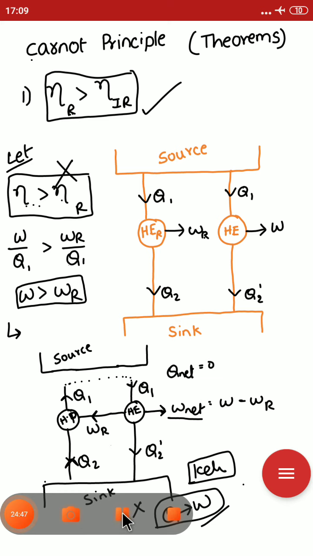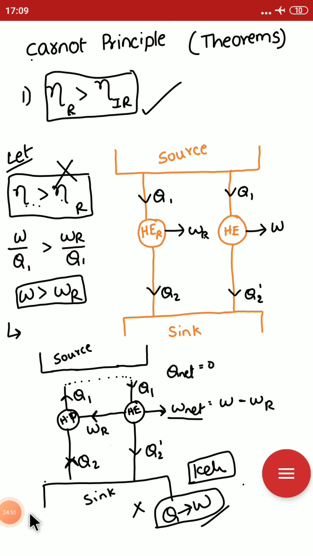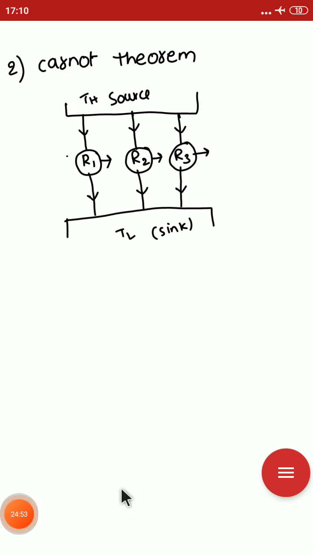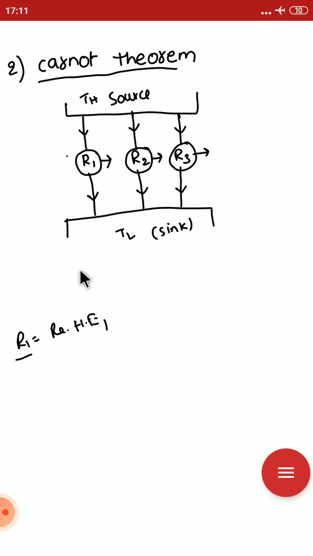The second Carnot theorem is that when all reversible heat engines, R1 indicating reversible heat engine 1, R2 reversible heat engine 2, and reversible heat engine 3, operate between the same thermal reservoirs, they have the same efficiency.